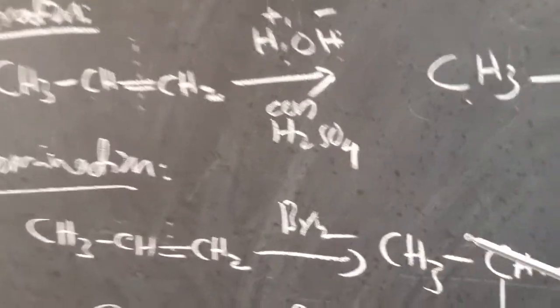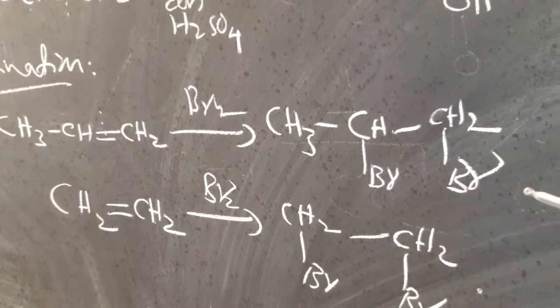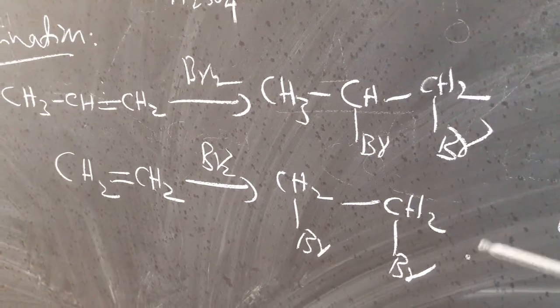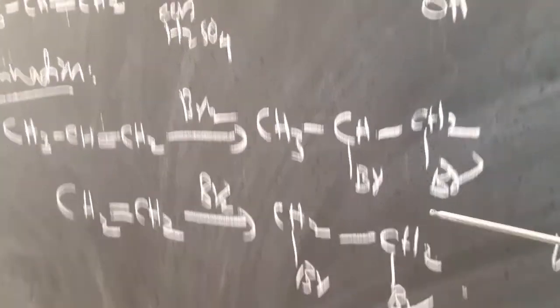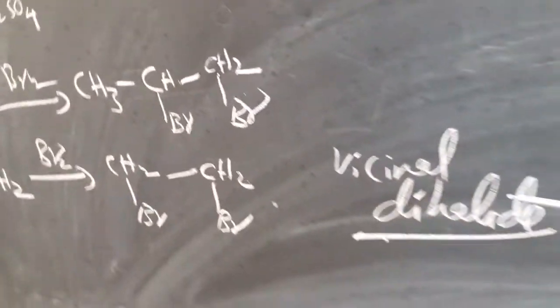And bromination is quite easy. Double bond is broken and bromine atom is added to the double bond. In both cases, this is a simple alkene, symmetrical, and this is unsymmetrical. You are getting vicinal dihalide.